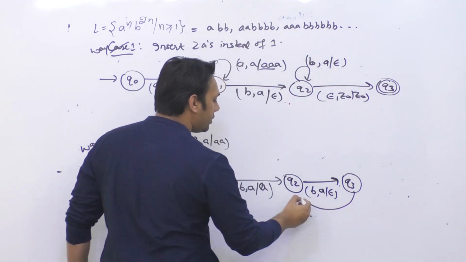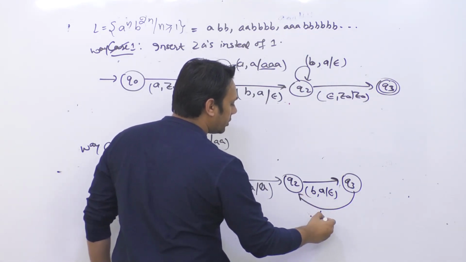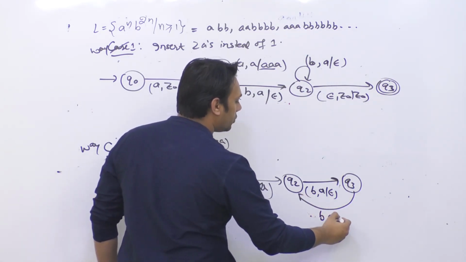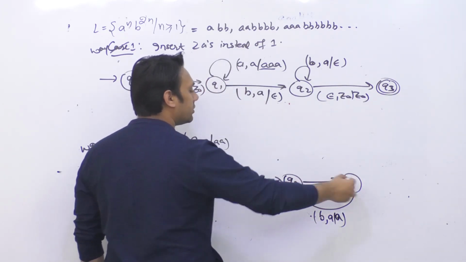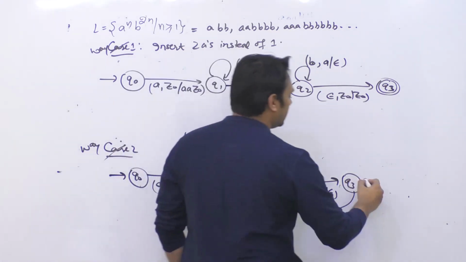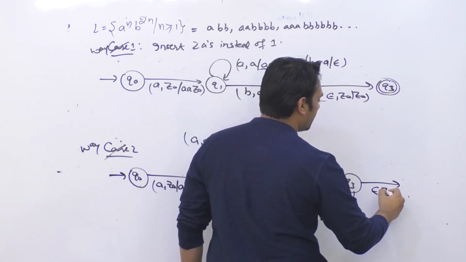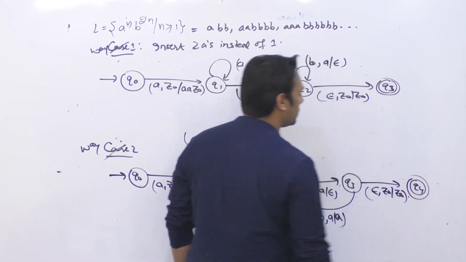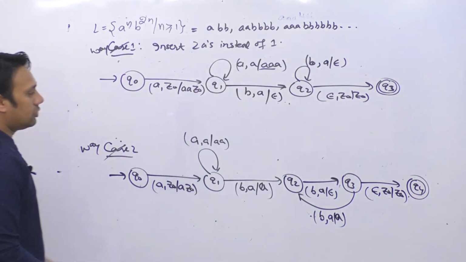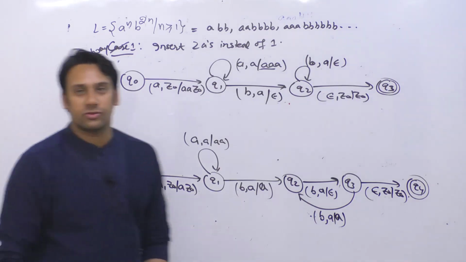Then on the third b, because I'm going to put this in a loop, do not do anything. But on the fourth b you are going to remove. On the fifth you are not doing anything. On the sixth you are going to remove. After this, if the stack is empty, you are going to leave it empty and you are going to accept it. You are going to go to the state which is q4. So basically these are two ways how you can solve the same problem.